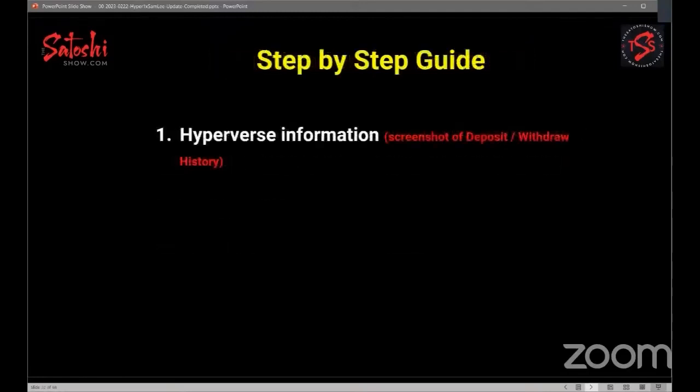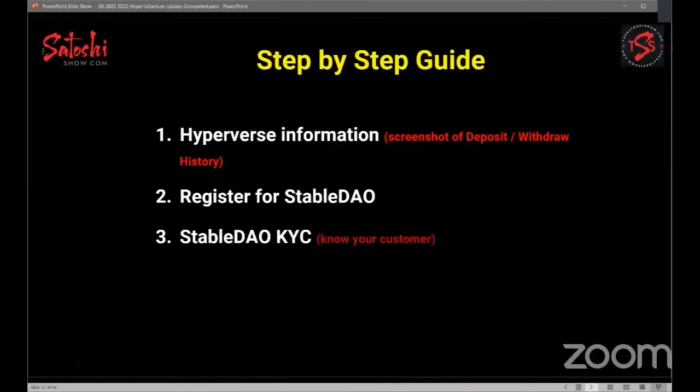So we're going to go through the step-by-step guide. But let me tell you the 4 parts to this. The Hyperverse information. This is where you're going to get your screenshot of your deposits and your withdrawal history so that you can provide that to Sam Lee, and that determines your 1x. You're going to need to register for Stable DAO. You're going to need to do a KYC, which is Know Your Customer, in Stable DAO. And then you're going to fill out the Hyper 1x survey form that's within Stable DAO. So we're going to go through that.